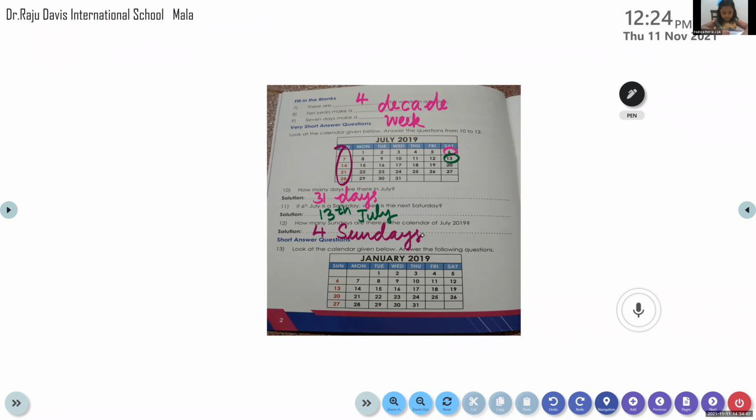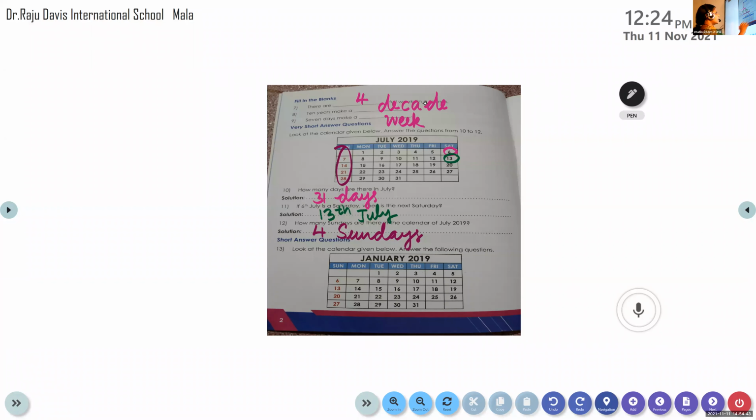Completed. So let's move to question number 13. Look at the calendar given below. Answer the following questions. You can see the calendar of January 2019, and the questions are given on the next page. Question A: how many Saturdays, Sundays and Mondays are there?